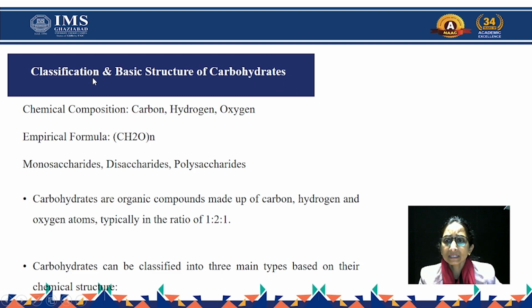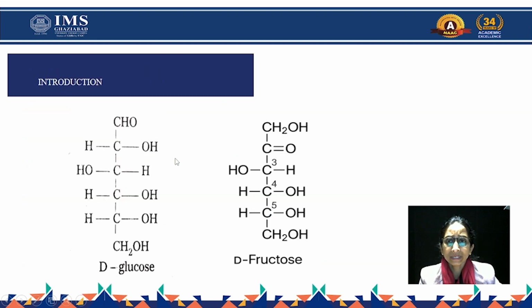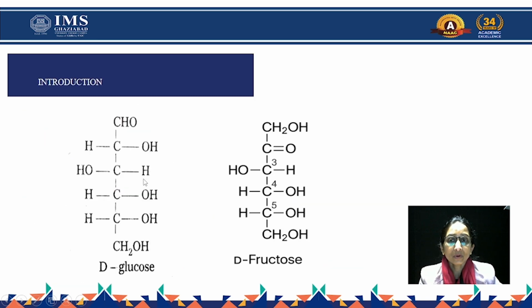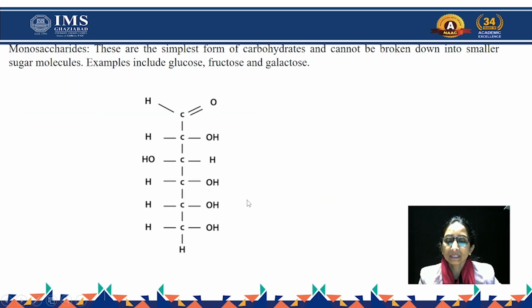Now we discuss the chemical composition. As I already told, it is a combination of carbon, hydrogen and oxygen. When we look at the structure, the number of carbons is 6, the number of hydrogens is 12 and the number of oxygens is 6. So the ratio of carbon, hydrogen and oxygen is 1:2:1. The number of hydrogens is 12 and the number of oxygens is 6, so the ratio is 2:1, just like in a water molecule. Clear? Now we move on to the classification.